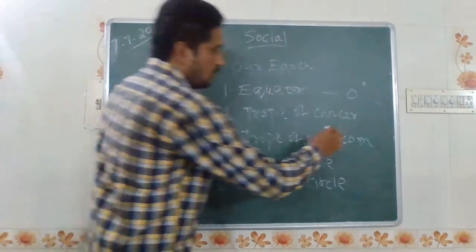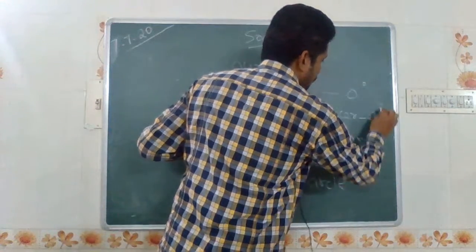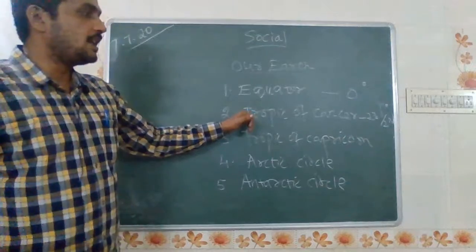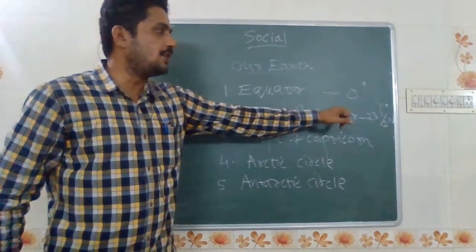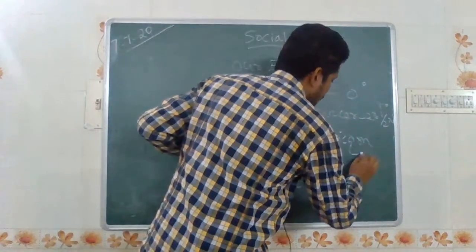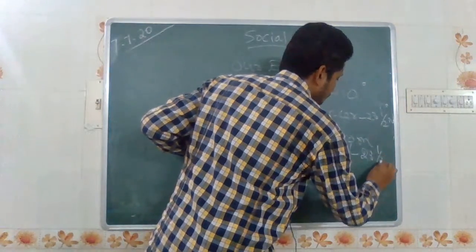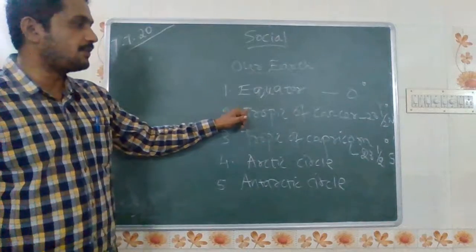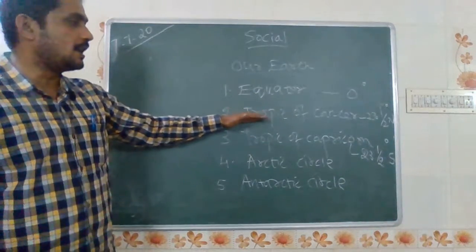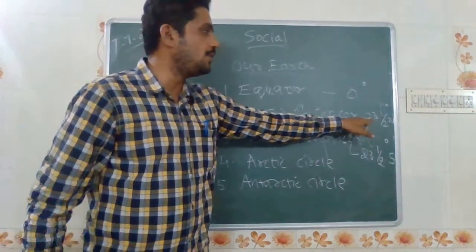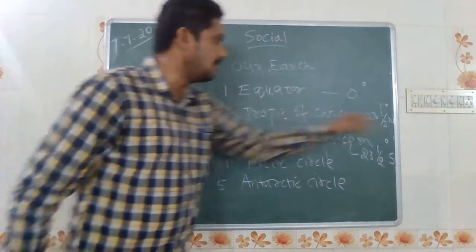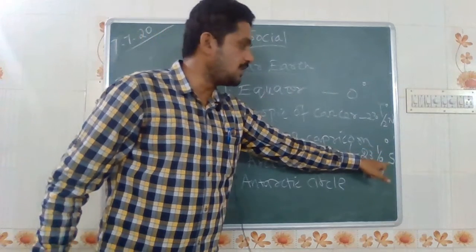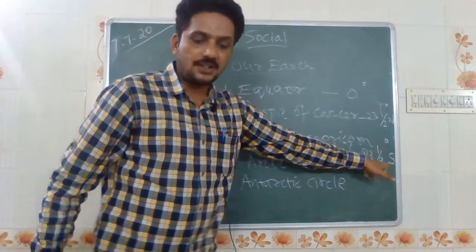Tropic of Cancer, only in the north direction, lies at 23.5 degree north. Tropic of Capricorn lies at the same degree, 23.5, but in the south direction. That is the difference between the Tropic of Cancer and the Tropic of Capricorn. Tropic of Cancer lies at 23.5 degree in the north direction, but Tropic of Capricorn lies at the same degree, 23.5 degree south.